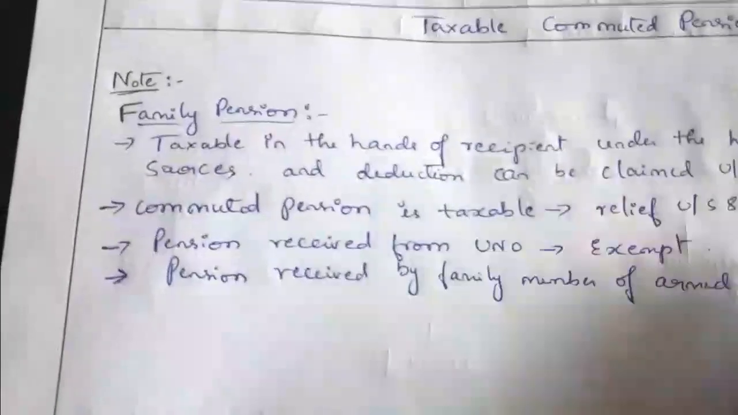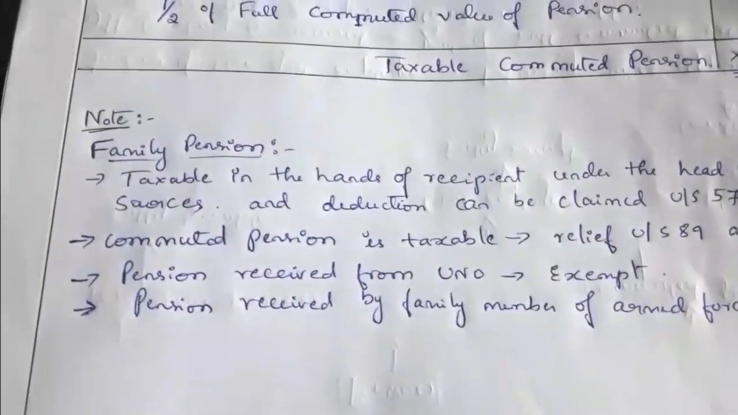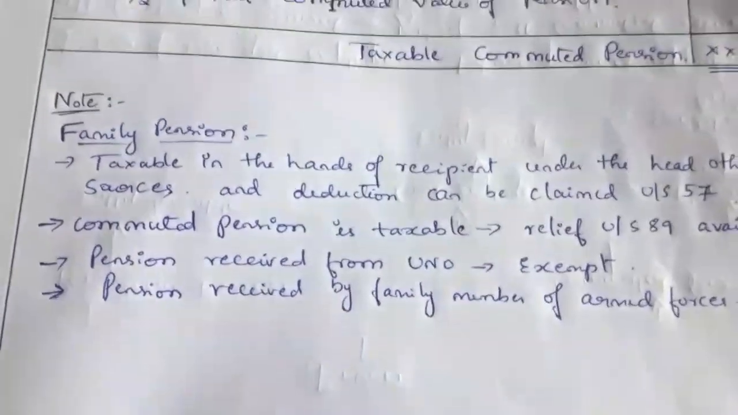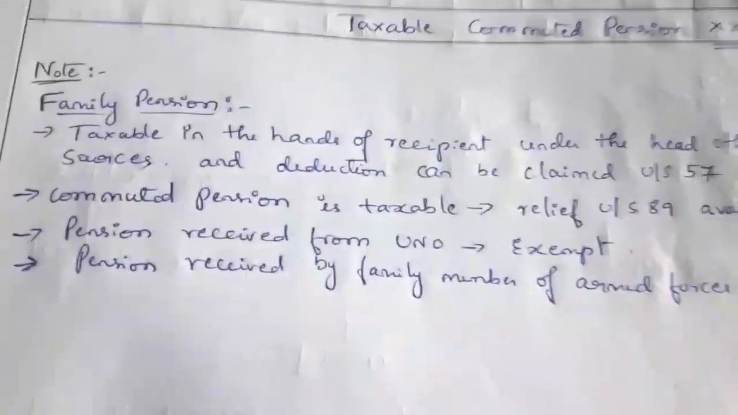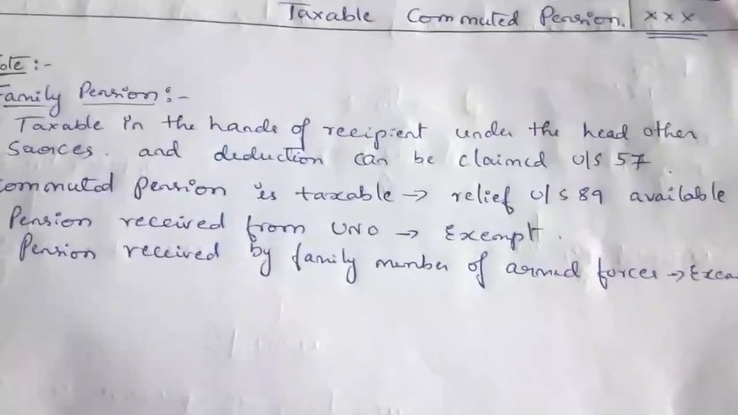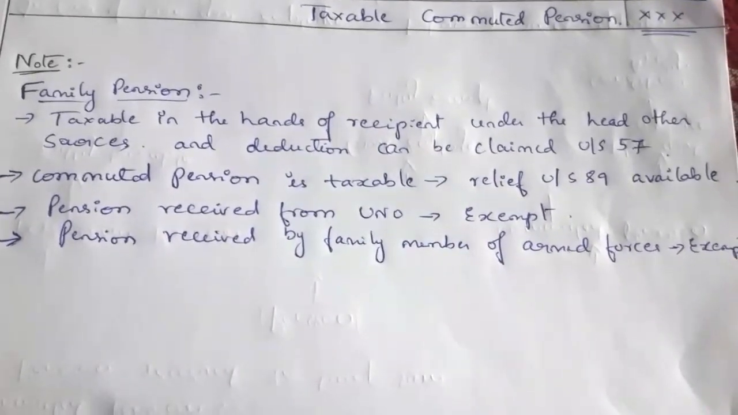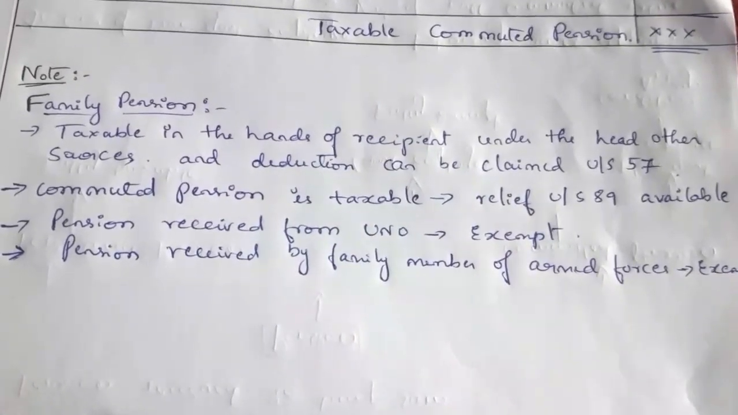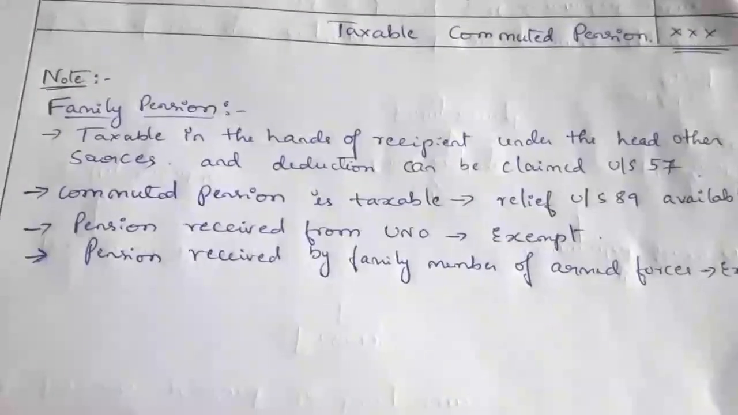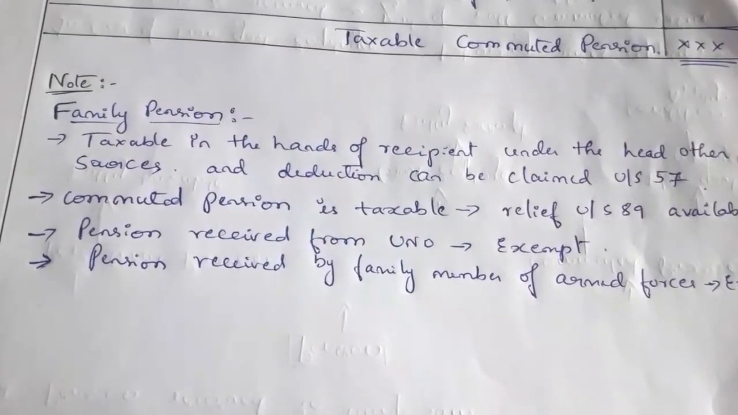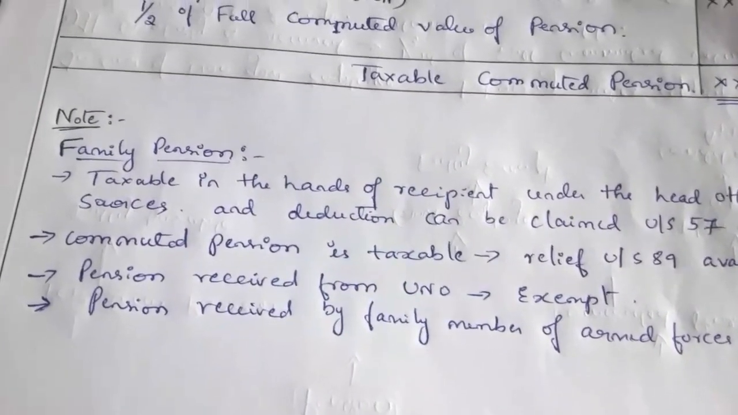Now we'll see about the family pension. Here there are important points. Family pension is taxable. If a family receives a pension, it is taxable in the hands of the recipient under the head other sources, and deduction can be claimed under section 57.